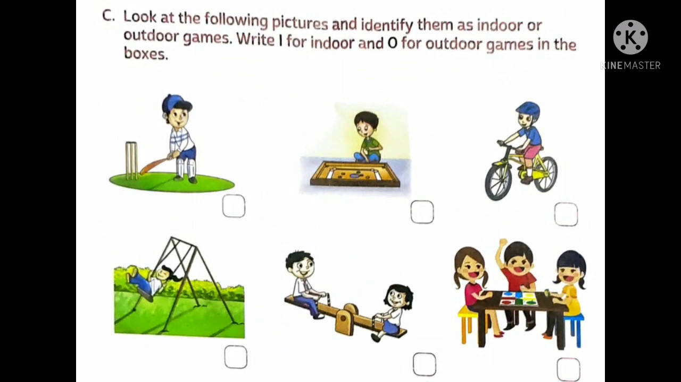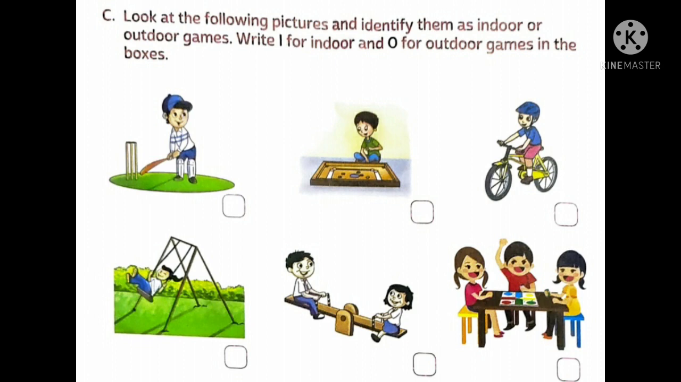Look at the following pictures and identify them as indoor or outdoor games. Write I for indoor and O for outdoor games in the boxes. So here, children, you can see some pictures where some children are playing some sort of games. After seeing, you have to identify whether these games are indoor games or outdoor games. If they are indoor games, you have to write I for indoor, and if they are played outside in the field, you have to write O for outdoor games.